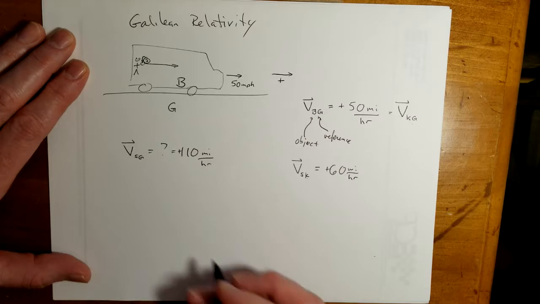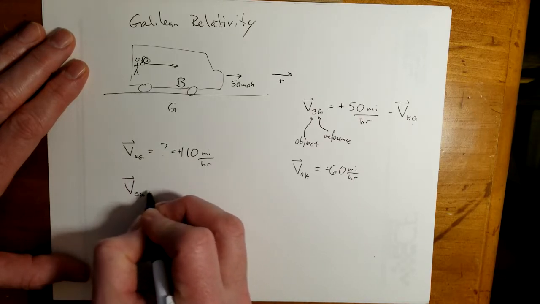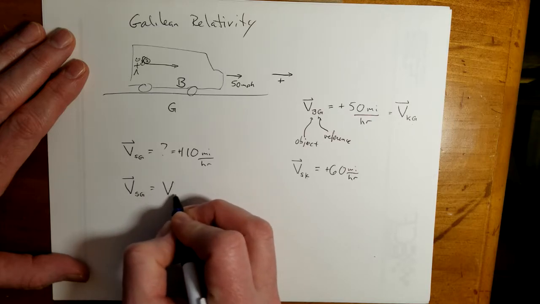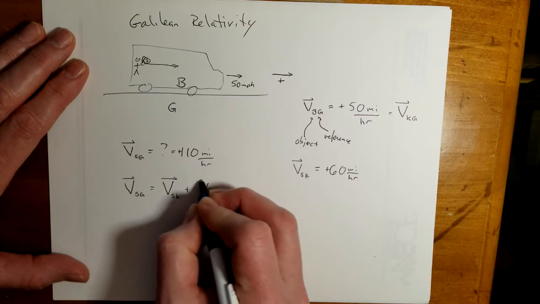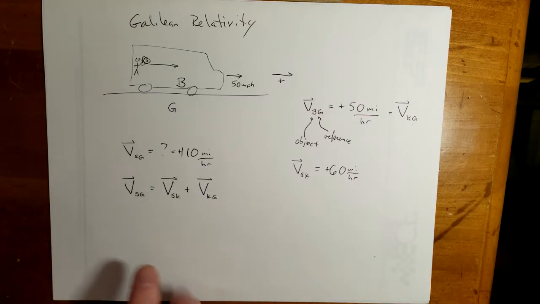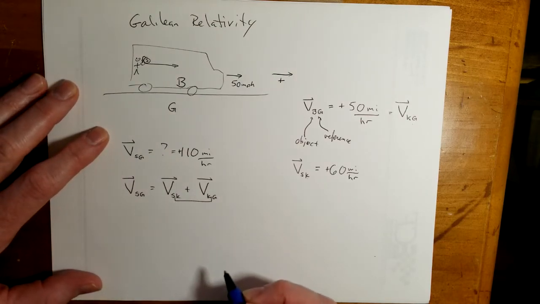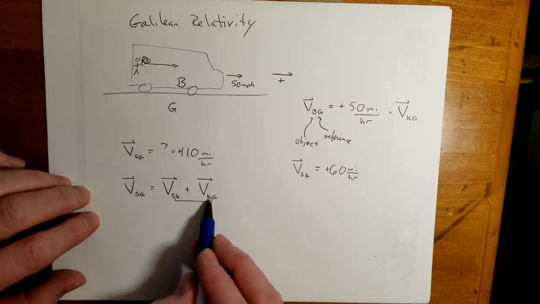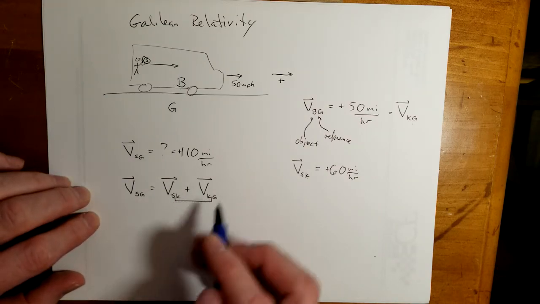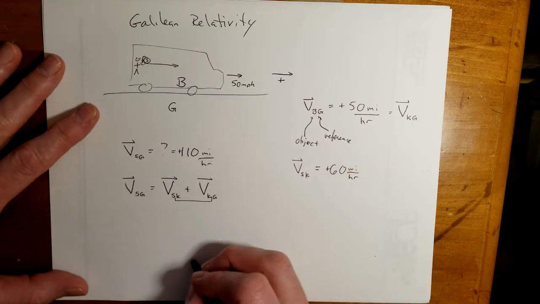Positive. So the velocity of the sphere with respect to the ground is equal to the velocity of the sphere with respect to the kid plus the velocity of the kid with respect to the ground. Now, how do I know that this is a valid equation? It turns out that as long as the reference point of the first vector and the object of the second vector are the same, then it is valid math. And I did this in one dimension, but it doesn't necessarily have to be.